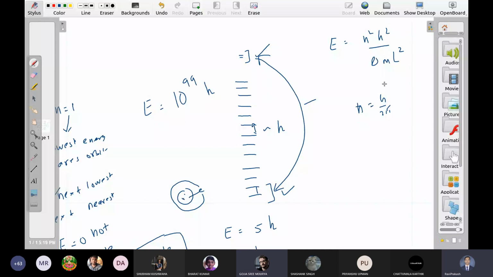Okay, sir. Sir, can we say that we put the value of n equal to 1, but we reduce the value of L to, let's say, some trillionth of a trillion width of a hair? Can we still say that we can reach the classical results by putting n equal to 1?